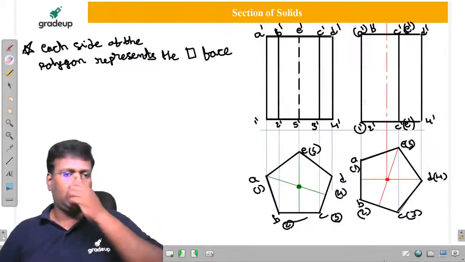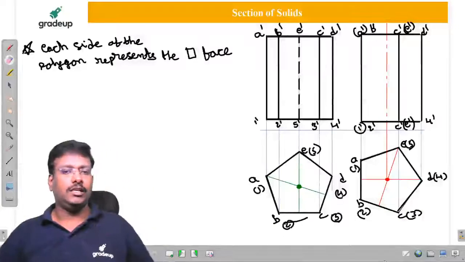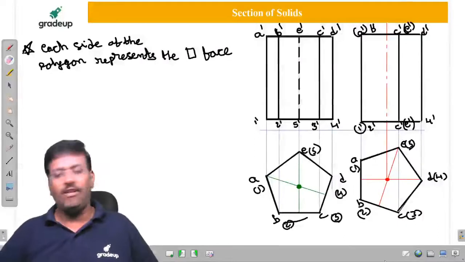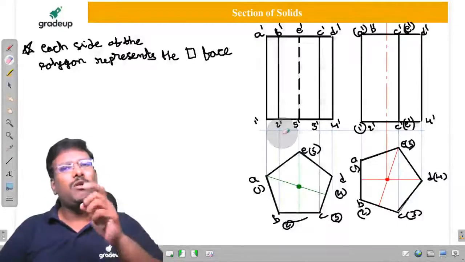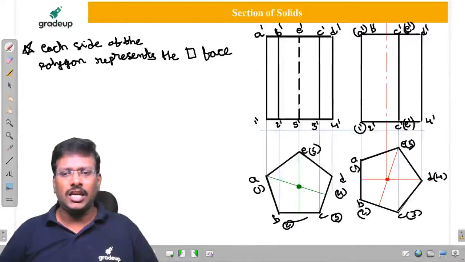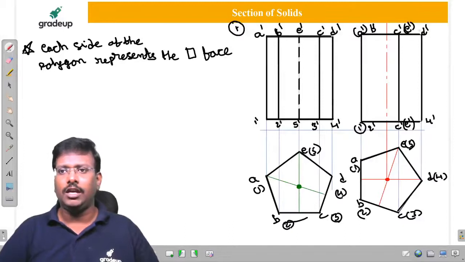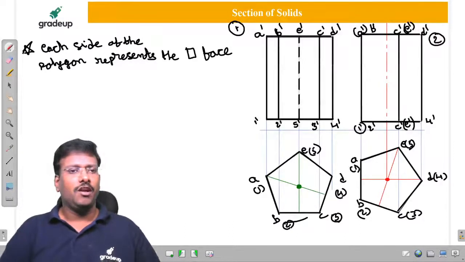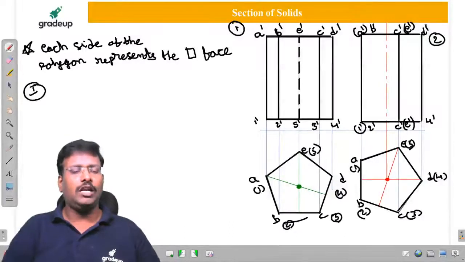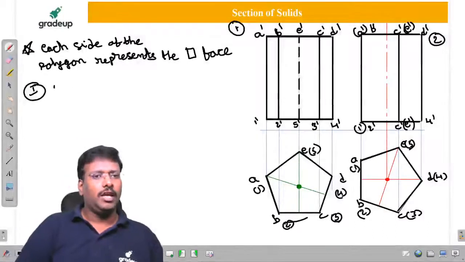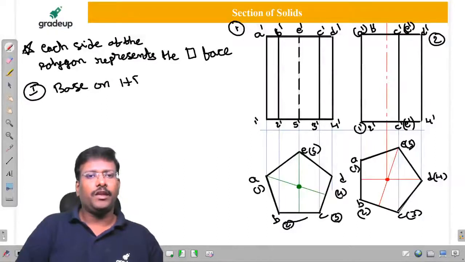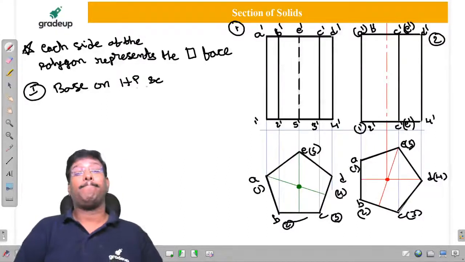Now, good, nice. Sir, if they say the base on HP is given, I will accept it. But one more thing, sir. What is the other statement? Once this is the diagram, for this the question is, let us consider this is my first question, this is my second question. First question: the answer for base on HP and